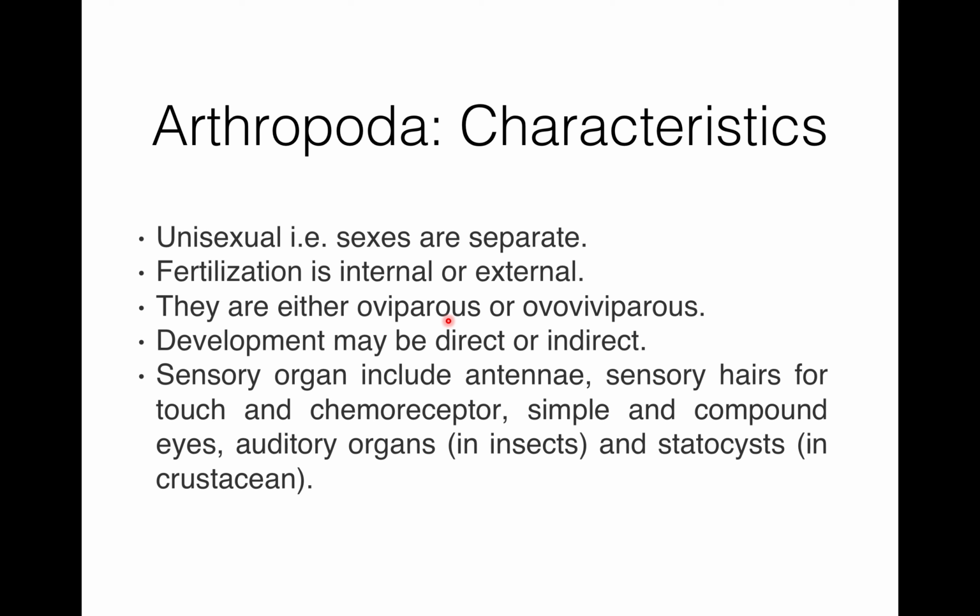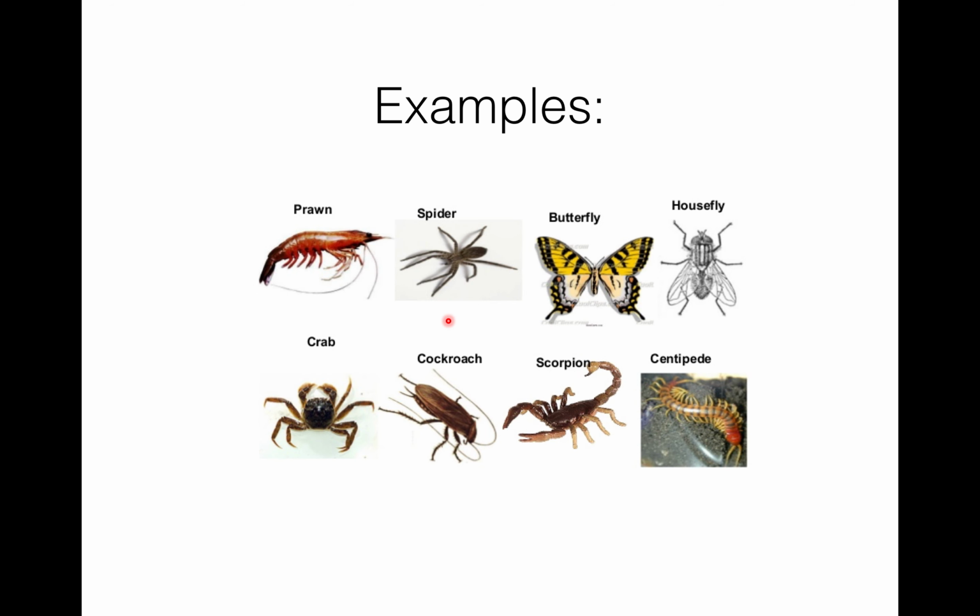Sensory organs include antenna, sensory hairs for touch, and chemoreceptors. They have simple and compound eyes. Auditory organs are present in insects, and statocyst, which is used for balancing, is present in crustaceans. It is a prawn. Examples of arthropoda are prawn, spider, butterfly, housefly, crab, cockroach, scorpion, and centipedes. It is the largest phylum in the animal kingdom.